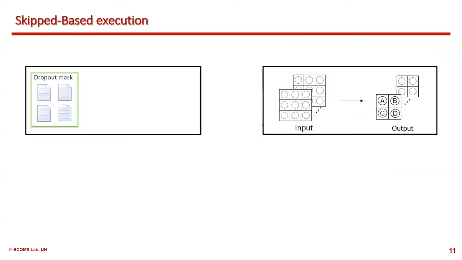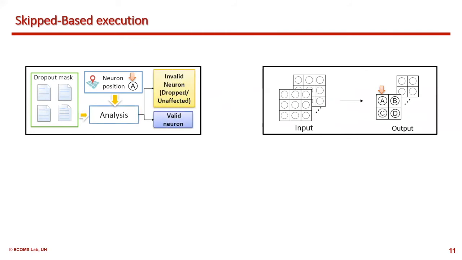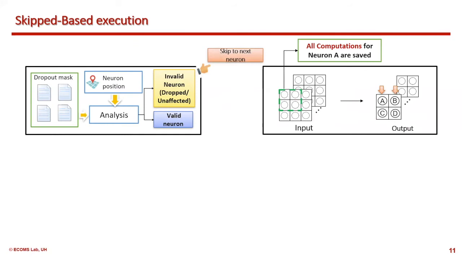Once we can pre-identify the invalid neurons, we leverage the information of dropout mask and neuron location to classify the current neuron as valid or not. If it's invalid, we skip to the next neuron, and all computation for this neuron is saved. If it's valid, we normally execute the calculation.